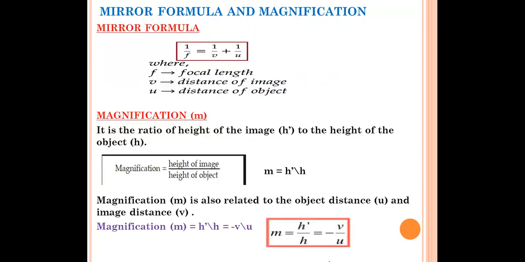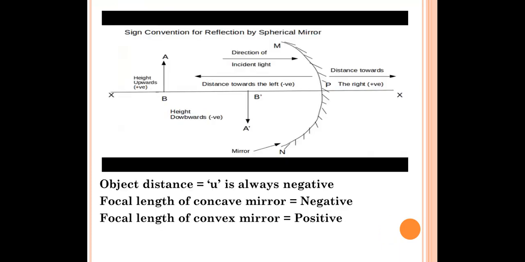And one more thing I want to tell you, we have this sign convention. Whenever you take the object height, from bottom to top, it will be taken as positive. And downward height, whenever you take the image height, it will be taken as negative. Object height should always be positive, image height should always be negative. And one more thing, the object distance, that is u, is always taken as negative. Object distance u, whatever is given in the question. Suppose u is given as 5 centimeter, but when you solve the numerical, you have to put the negative sign there, because object distance u is always taken as negative.